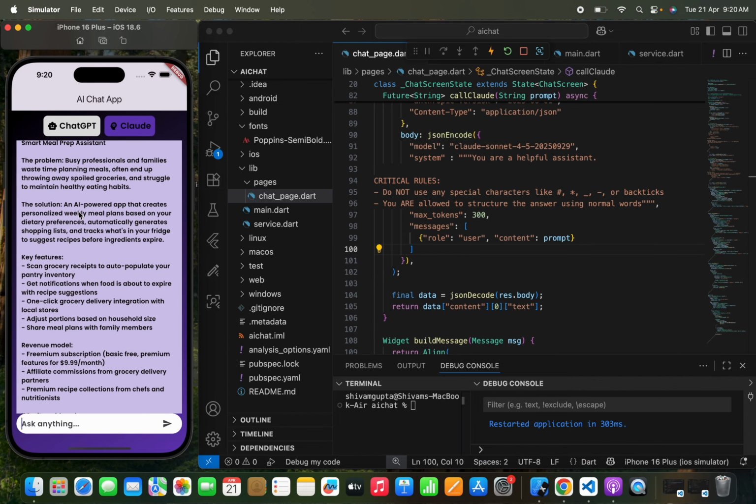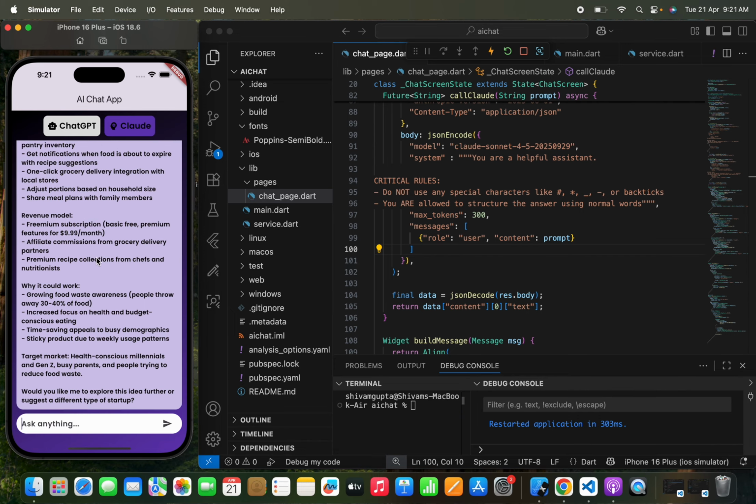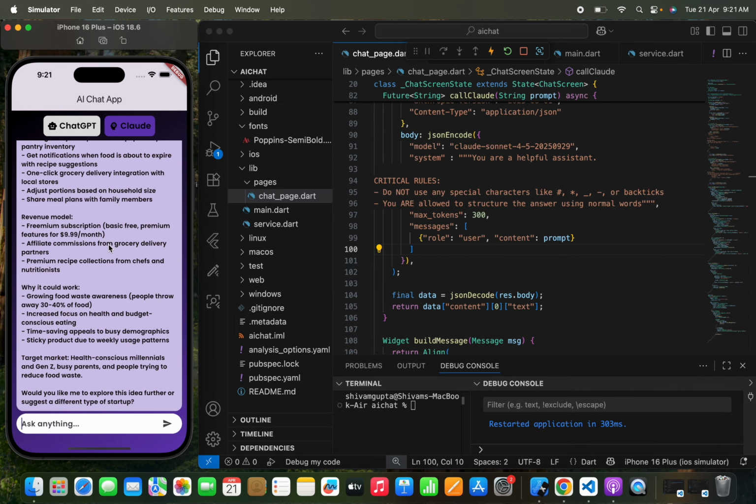The solution: an AI-powered app that creates personalized weekly meal plans based on your dietary preferences, automatically generates a shopping list, and tracks what's in your fridge to suggest recipes before ingredients expire. Key features have been given, and you can see it also gave us a revenue model. Wow, the revenue model, the subscription model is there.